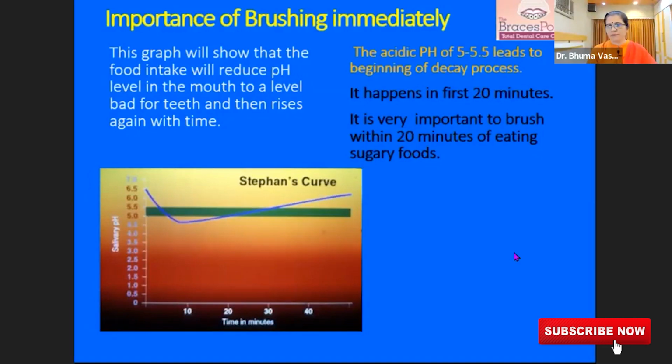eating sugary foods. And if you don't have a possibility of brushing, then at least rinse your mouth with water, drink a lot of water, and rinse it out and clear the mouth of the acid environment. The third thing one can do is give a piece of cheese to the kid, because the cheese will turn the pH of the saliva a little more towards alkaline. And then when the child is home from school, the child can brush the teeth.